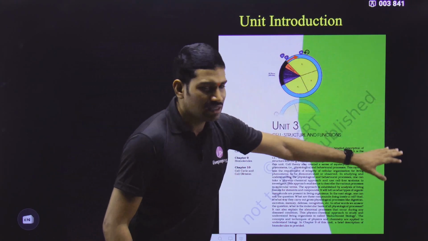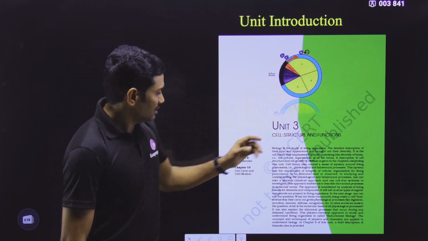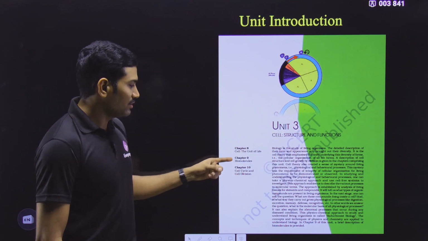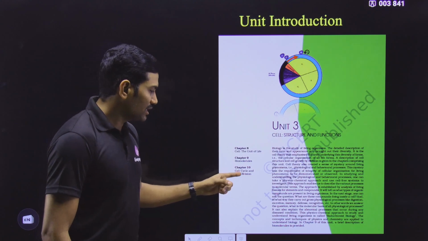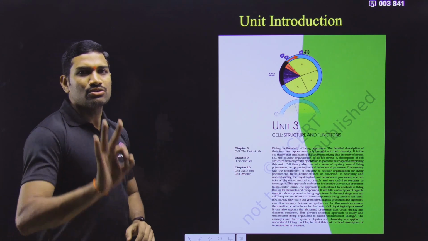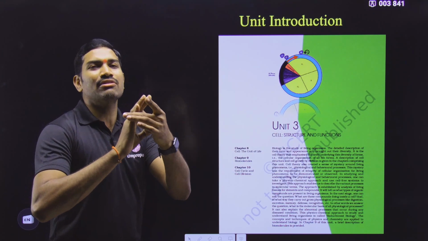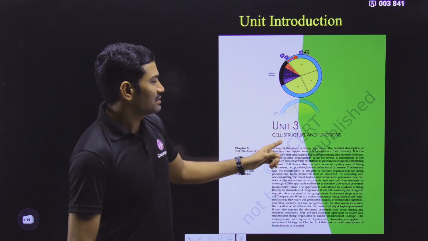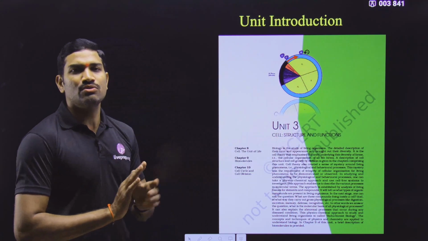Suppose this is the unit, having 3 chapters. One is Cell: The Unit of Life, another is Biomolecules, and the other is Cell Cycle and Cell Division. These 3 chapters combined are given under a single unit, and the unit name is Cell: Structure and Functions.